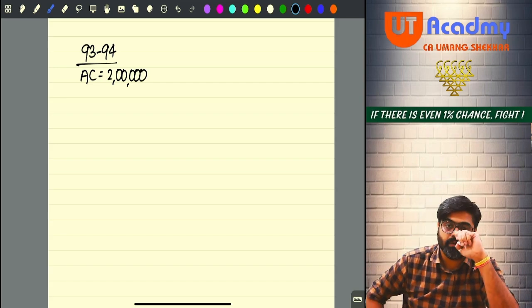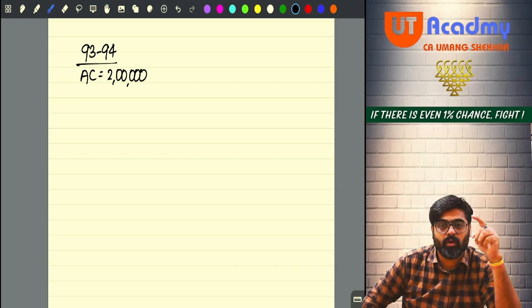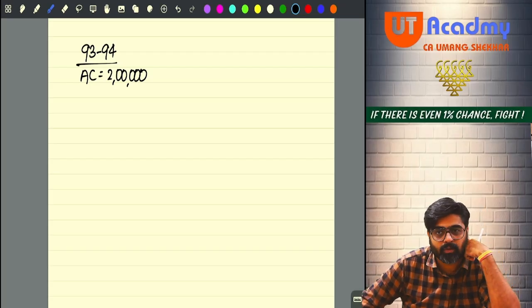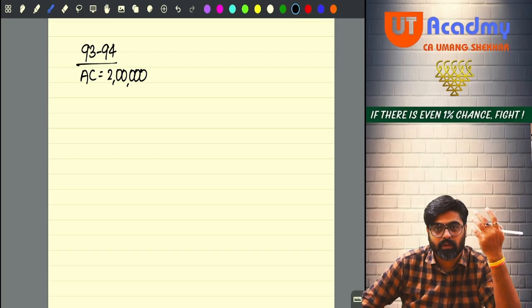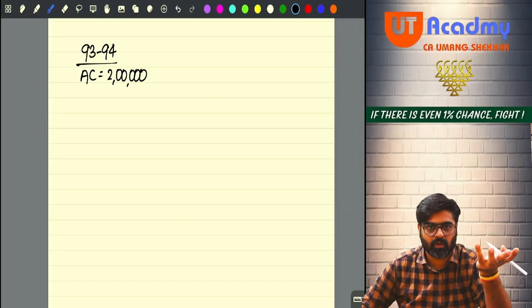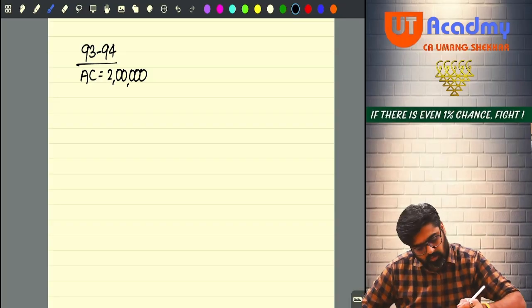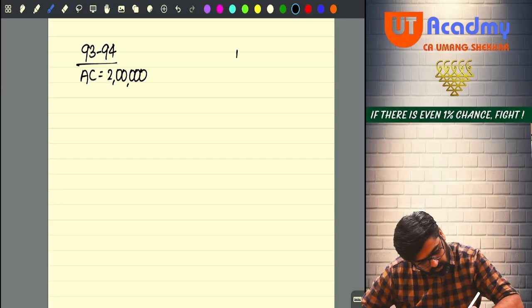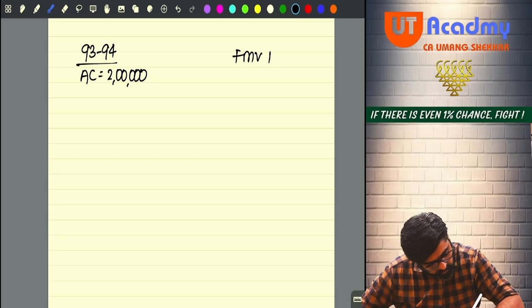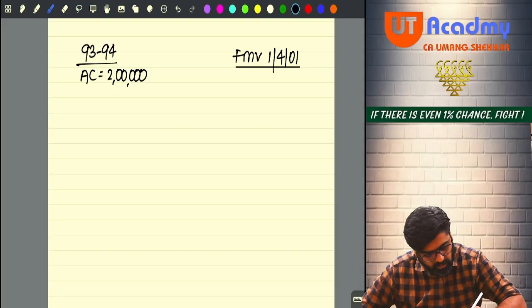Now tell me, for this asset, which is acquired prior to 1st April 2001, are you given the option to take the fair market value as on 1st April 2001? For example, this fair market value was rupees 5 lakhs.